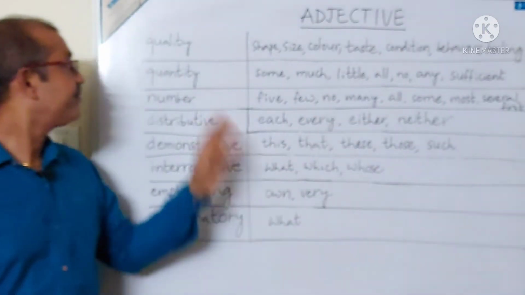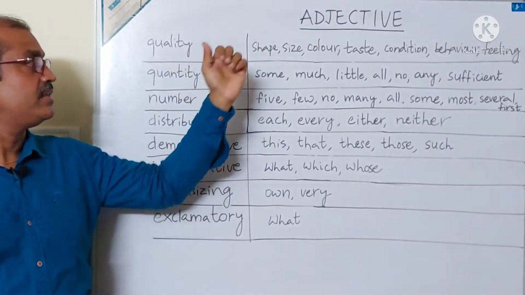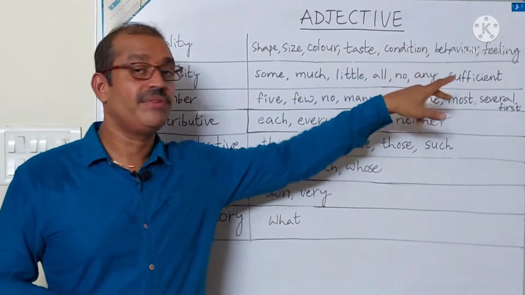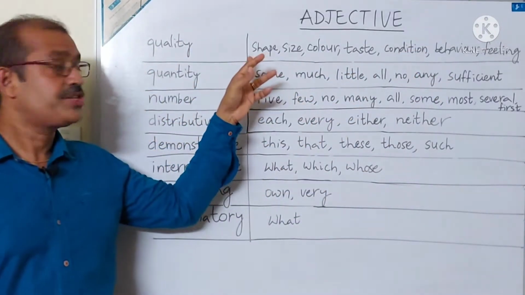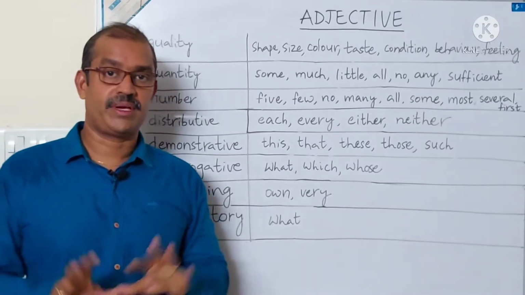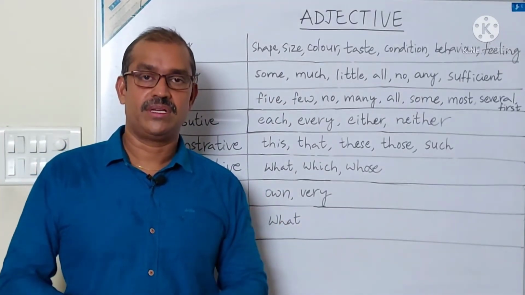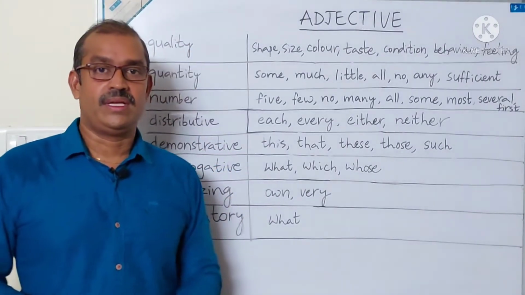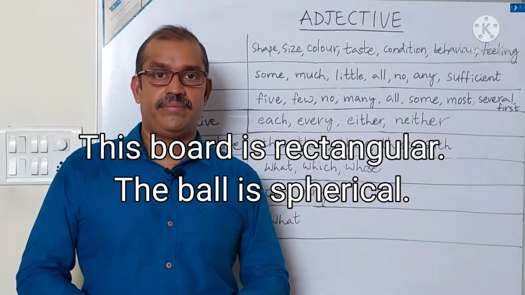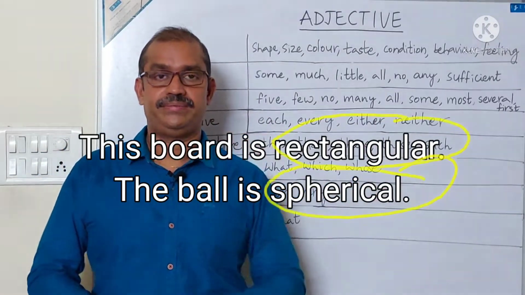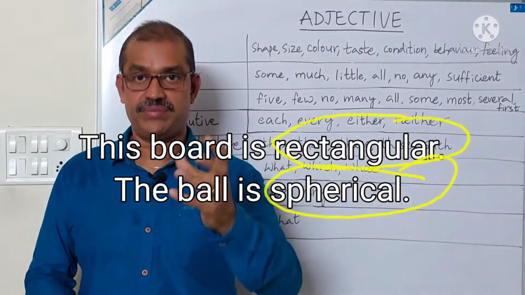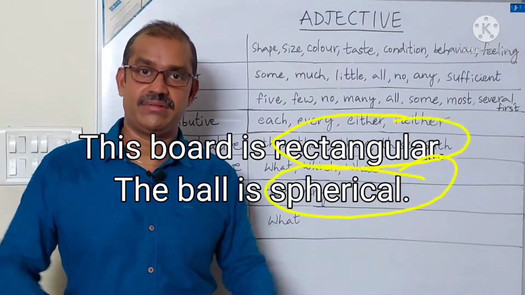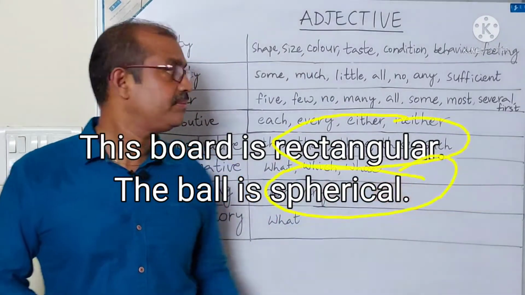Let us see the first one, adjectives of quality. These adjectives tell about shape, size, color, taste, condition, behavior and feeling. Shape. Let us see some examples: circular, spherical, round. This board is rectangular. The ball is spherical. Here spherical tells about the shape of the ball. Here rectangular and spherical are adjectives. They tell about the shape of a noun.